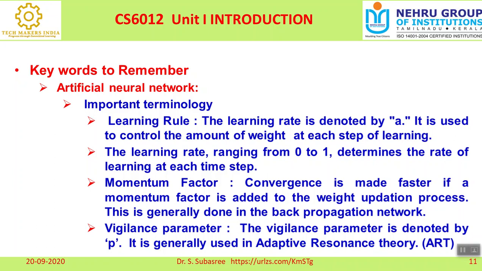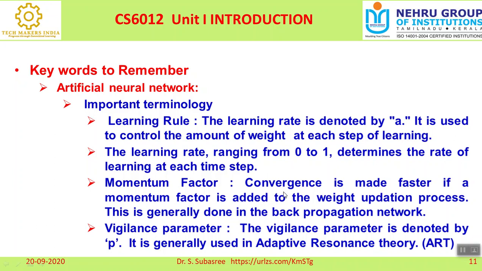Then another important parameter or terminology is the momentum factor. What is the meaning of momentum factor? Convergence is made faster if a momentum factor is added to the weight updation process. So it is an external factor that is called the momentum factor.